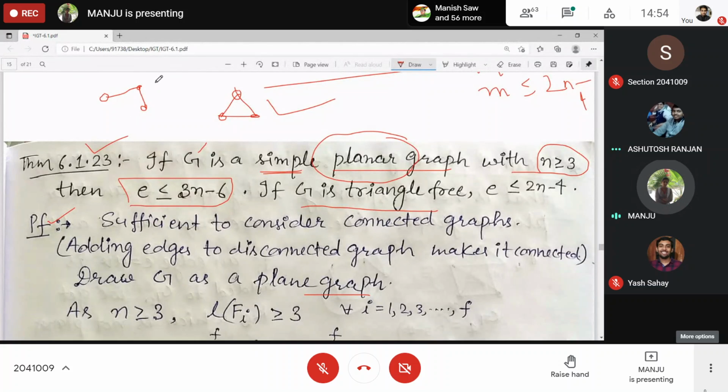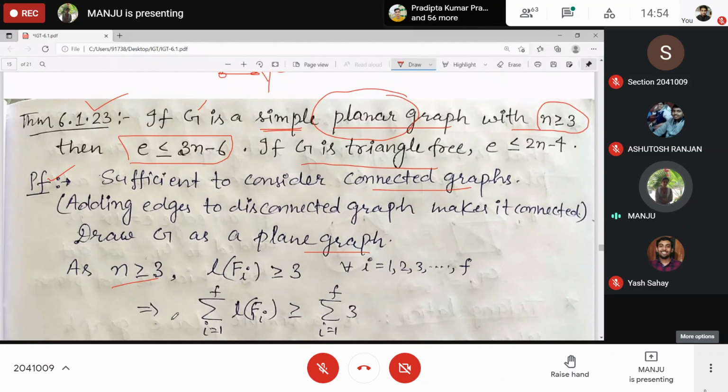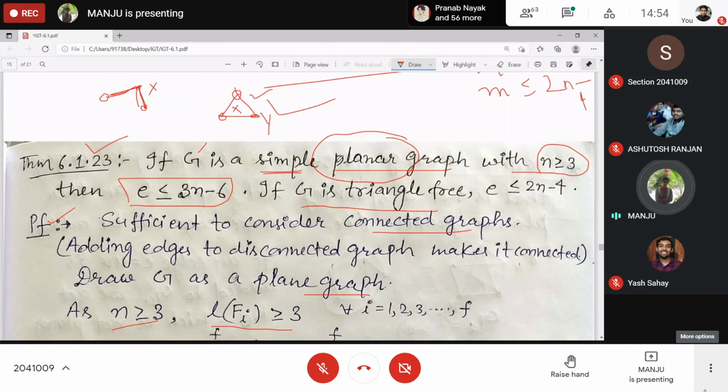In this case, one region. In this one, X and Y, the length of each face is 2. And here the face length is 4, this much and again come back. So whenever n is at least 3 and G is a connected graph, the length of every face will be at least 3. Clear? This is in case of 3 only. You can have it for 4 also, where it will be 6. Clear?